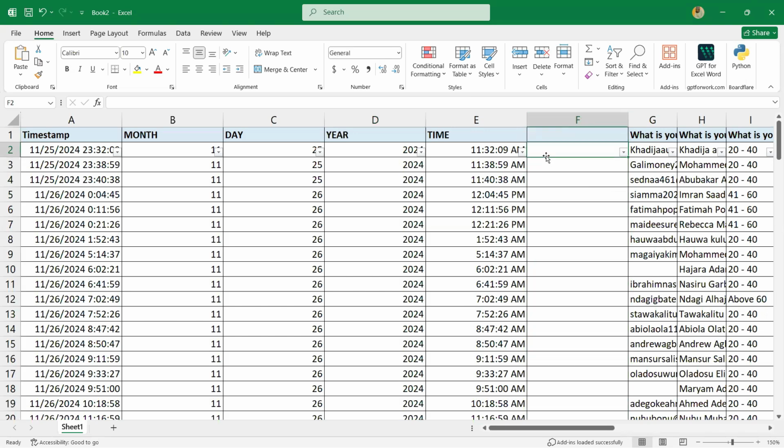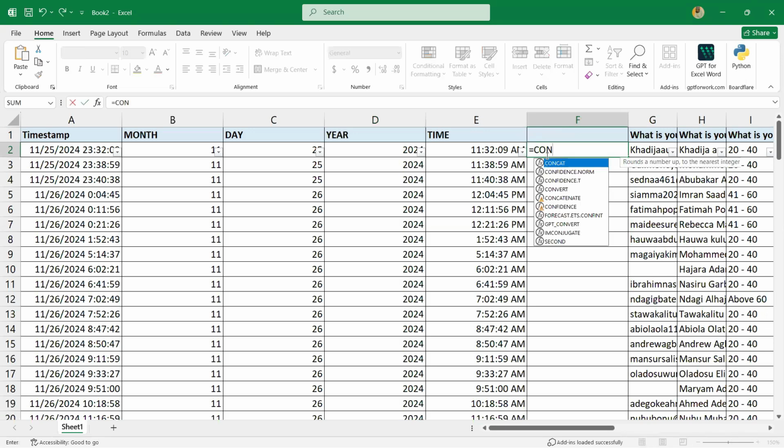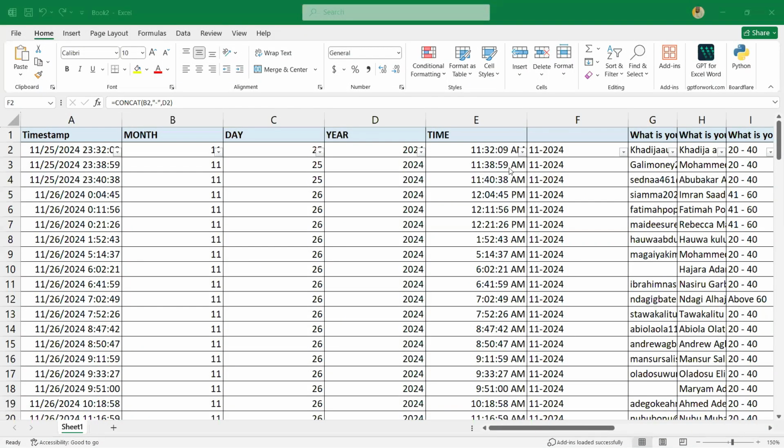For concatenate, all I will say is equals to, then concatenate. We have concat and concatenate, and they do the same thing. If you want to start with the year, you will say year. As I was saying, concat is merging two or more columns, or merging data. Whenever you have data you want to merge, you use the concat function. You can merge column and column, column and data, whatsoever you want in a given column.